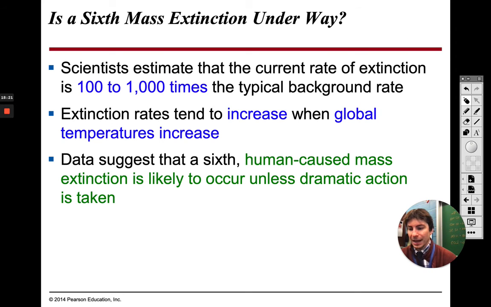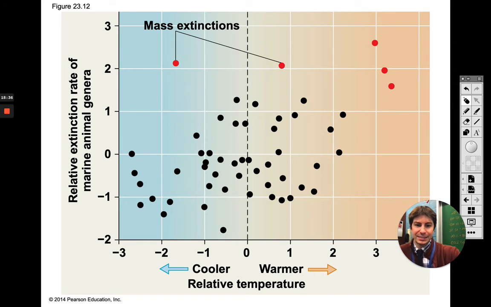Now, I don't want this to scare you guys. Mass extinctions take millions upon millions upon millions of years. But they think the next one will be because of human interactions with the Earth. And that's going to cause the next mass extinction.